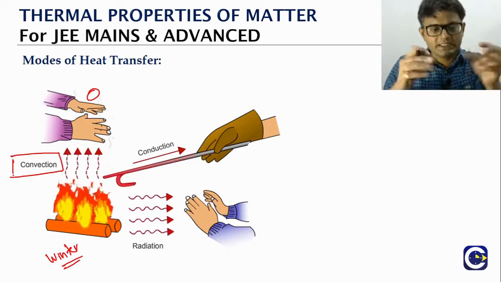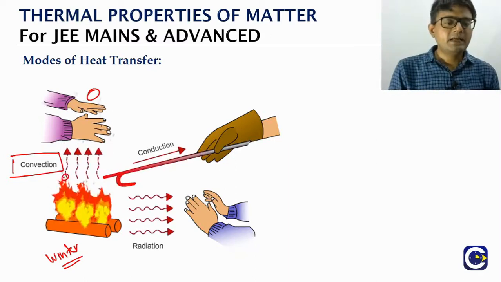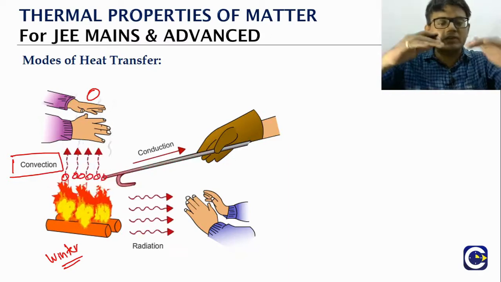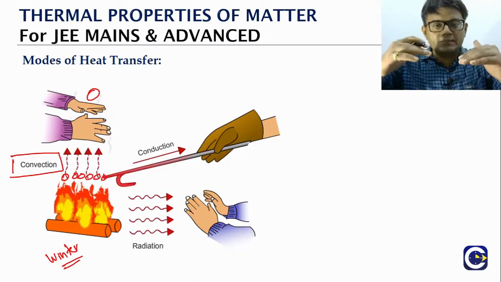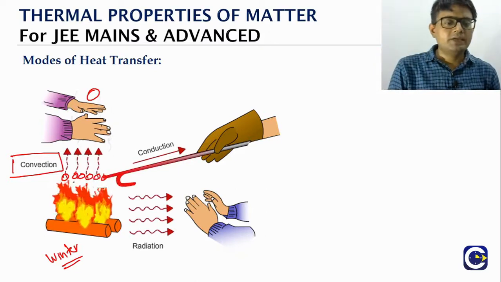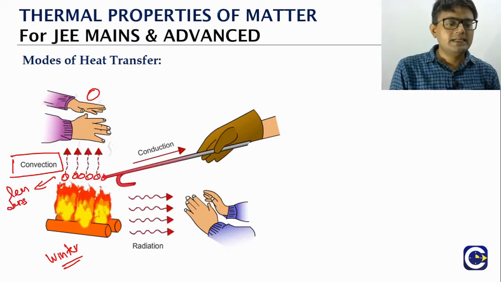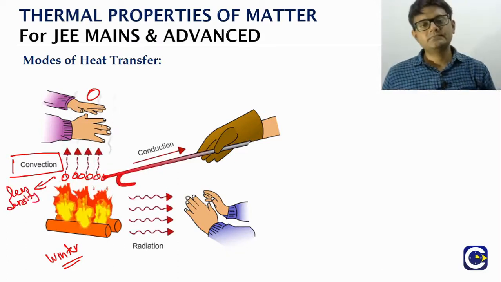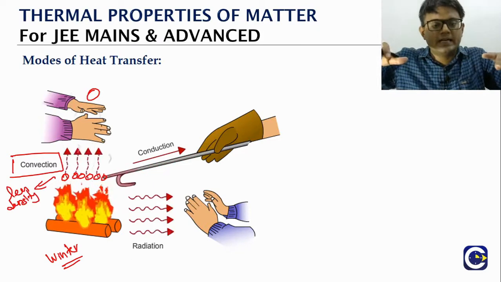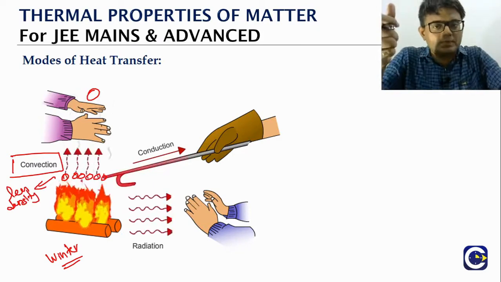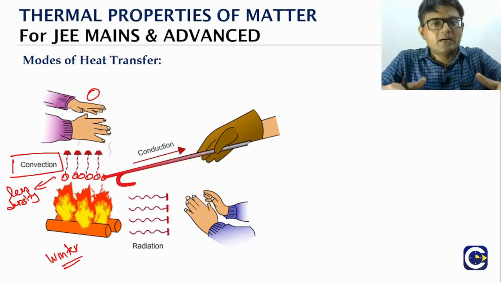We will talk about it, but just to give an idea, the particles of the air just above the fire absorb the heat, and they become less dense. The density of the layer of particles is reduced, so they will move up. The heavier layer will come down.